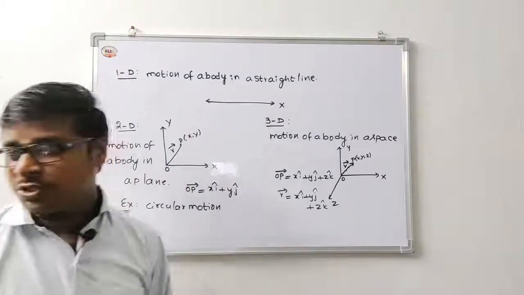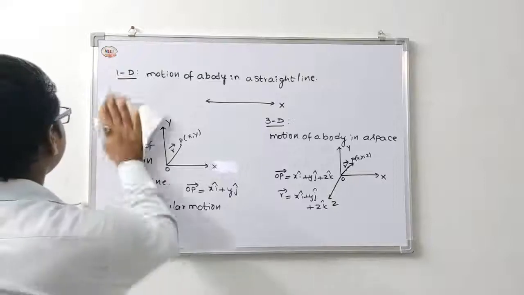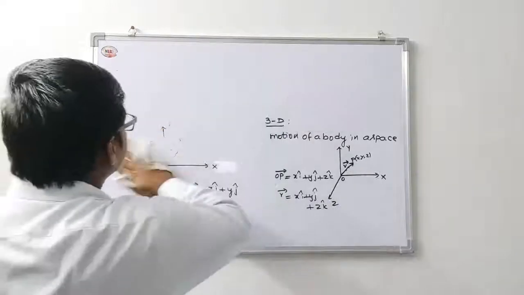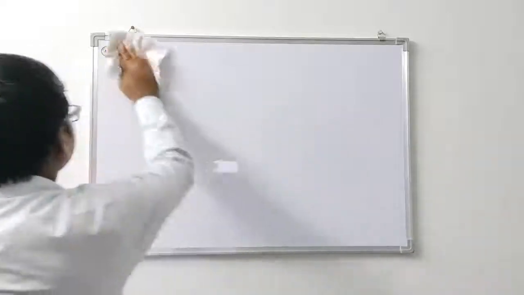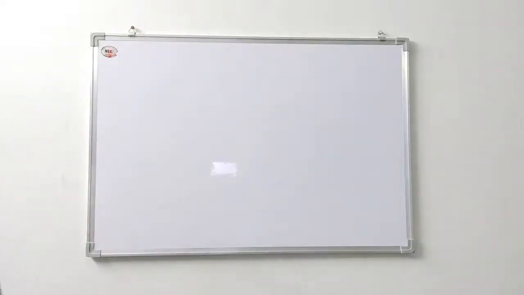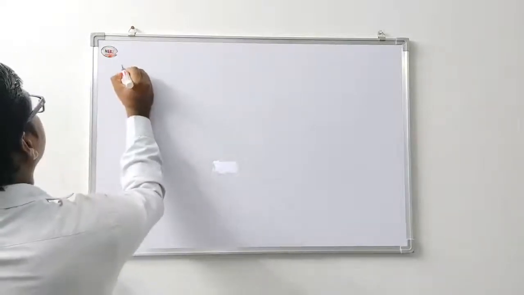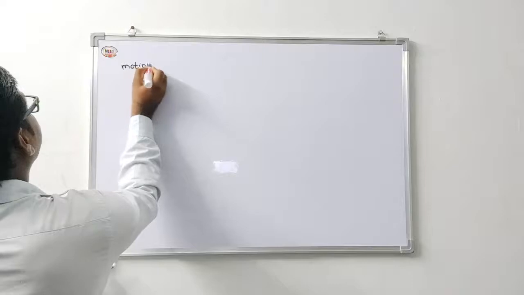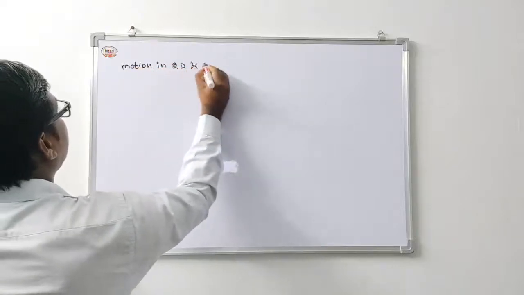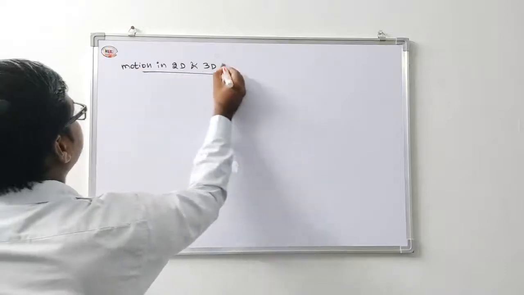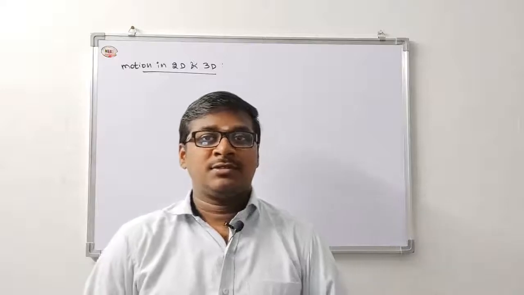Next, we discuss motion in 2D and 3 dimensions.